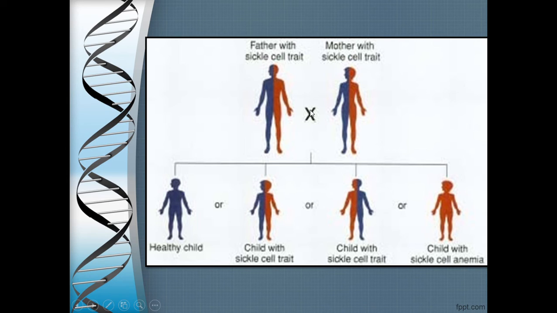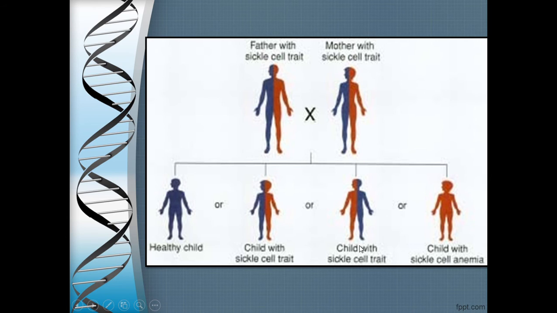So let us look into this particular case where both father and mother are heterozygous for the trait. That is like your capital T small t crossed with capital T small t. Recall Mendel's F1 selfing, isn't it? Where you work out the cross and get the F2 progeny. Similar to that we will have here. So when both the parents are heterozygous here, the outcome is that either it will be a healthy child, like your capital T capital T, or you will get capital T small t, that is heterozygous for the trait.